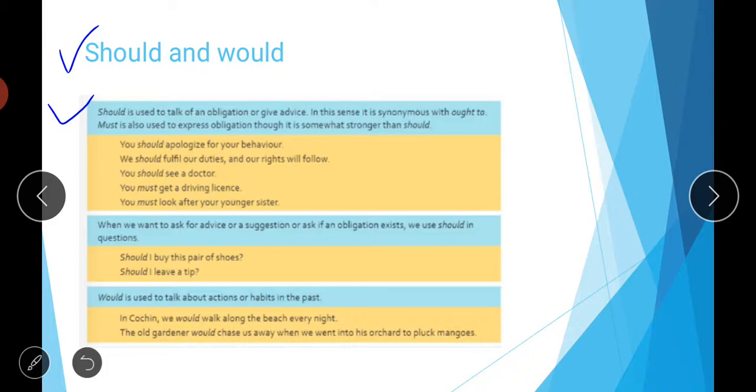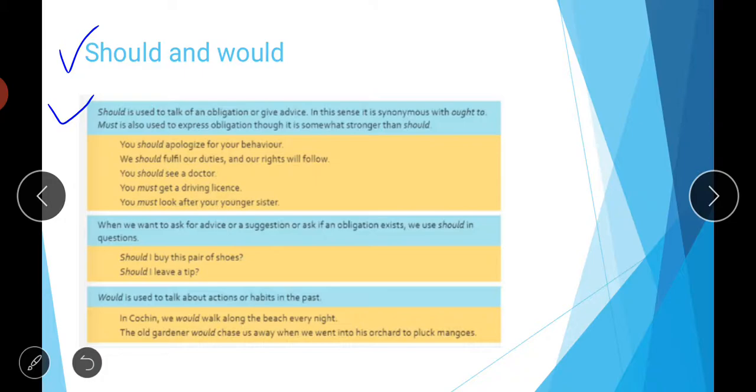And then must is also used to express obligation, though it is somewhat stronger than should. So as you know, when there is something that you have to do, we use the word should. But if it is completely mandatory for you, if you have to do it, it is completely compulsory, then we use the word must. Should we can use in the sense of giving advice also.